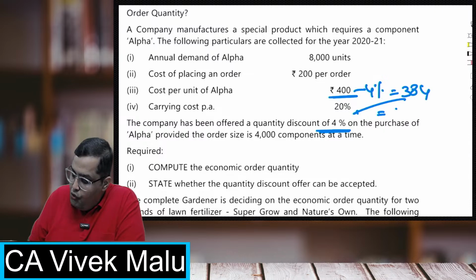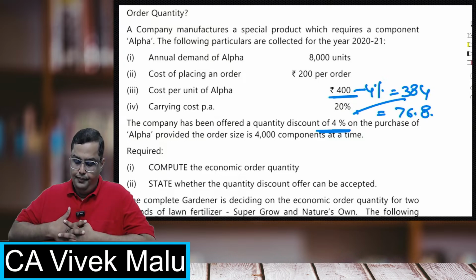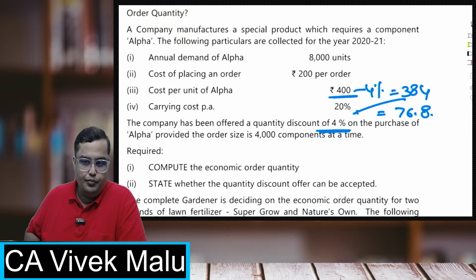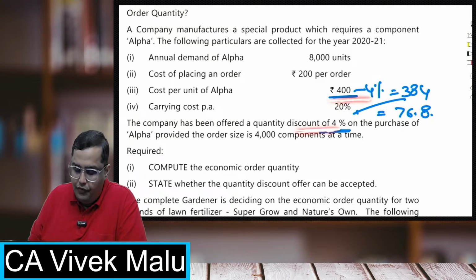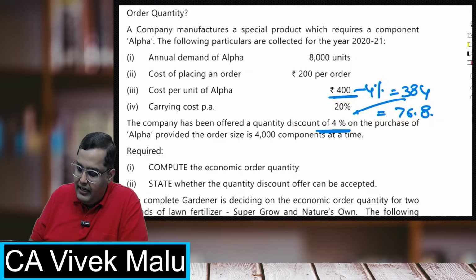So my new carrying cost will be 76.8, right? 400 minus 4% I did because I got a quantity discount of 4%. So my new cost is 384 into 20%, I got 76.8. That is my carrying cost per unit per annum now.